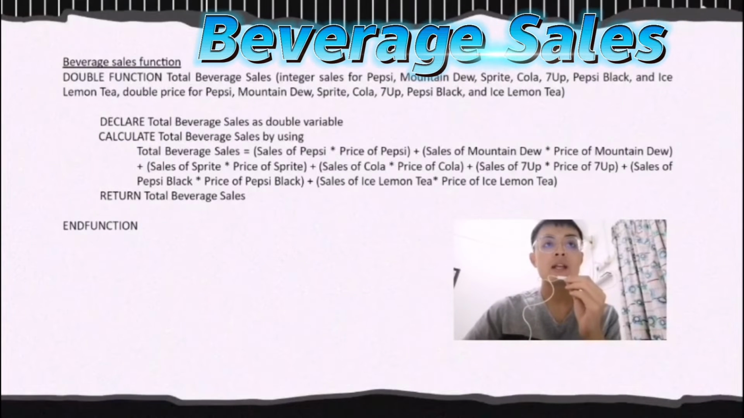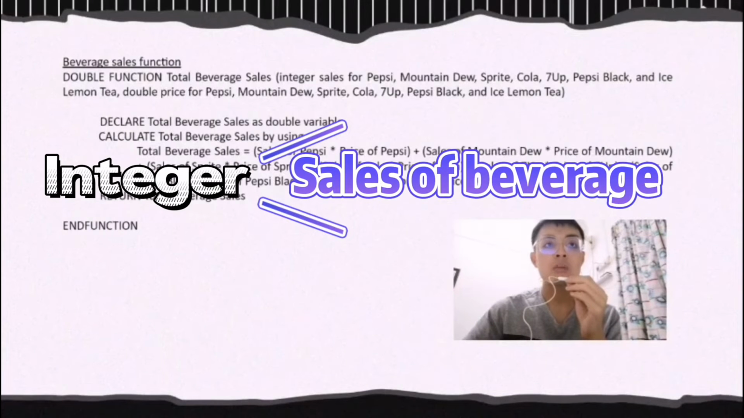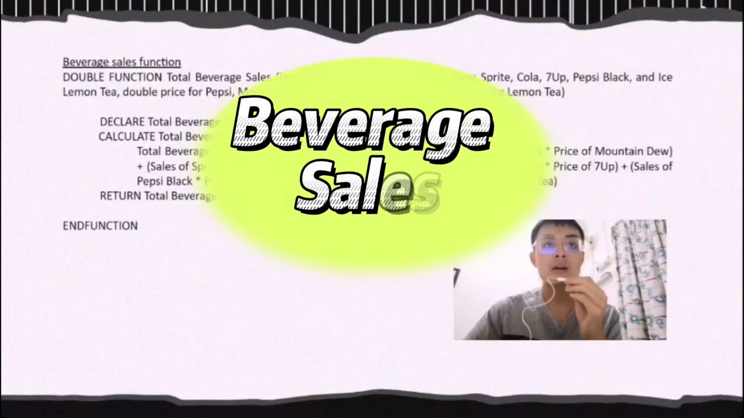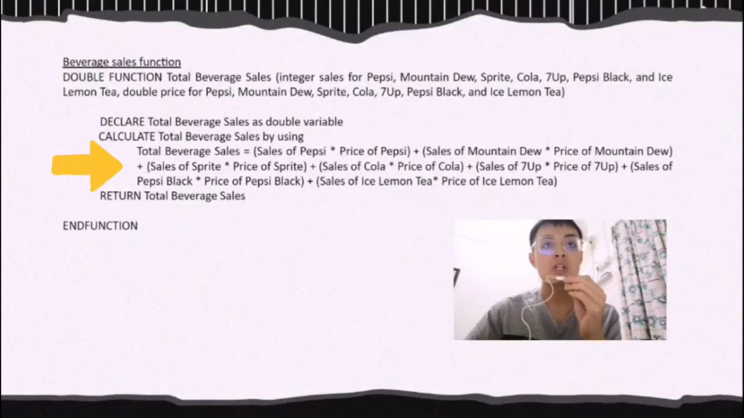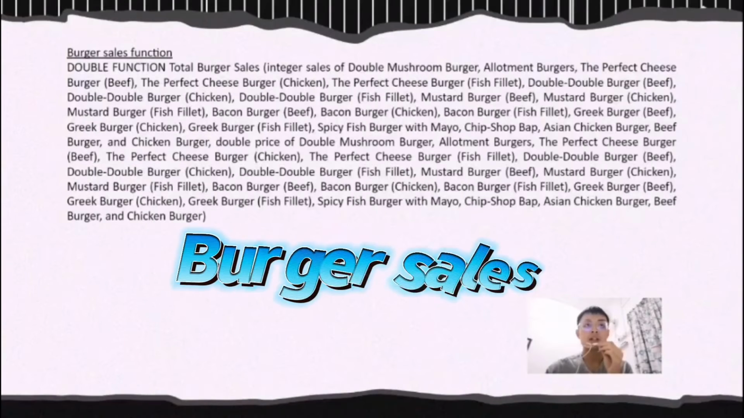Next is the beverage sales function. Integer data type is used to represent the sales of beverages, while double data type is used to represent the beverage price. The beverage sales is declared as a double variable. Then a formula is applied to calculate total beverage sales, which is beverage sales equals the sum of the sales of beverages multiplied by their prices. Then the program will stop execution and return to the calling function to show the output. Next is the burger sales function.